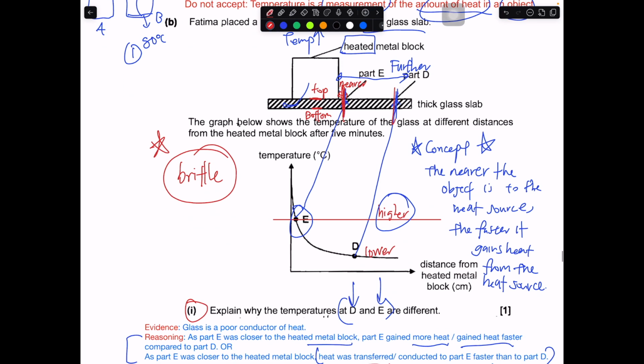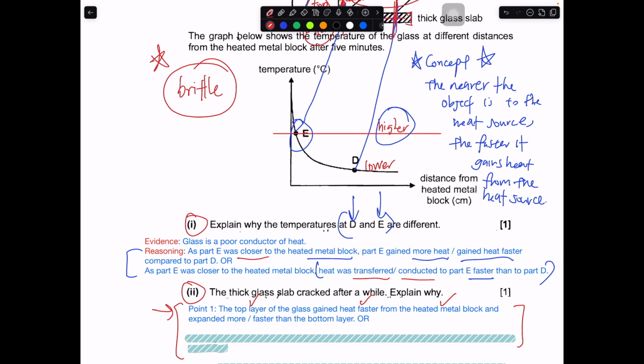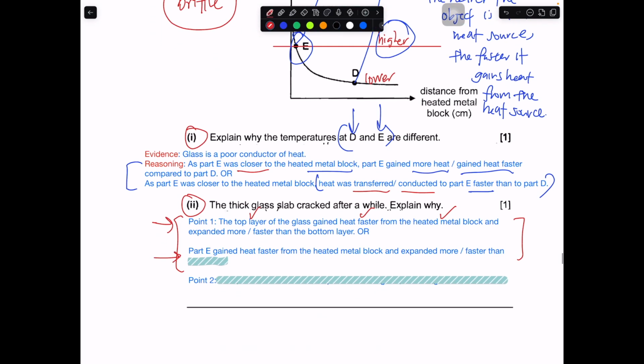Or we can even talk about part E and part D. When they say the thick glass cracks, they didn't really refer to whether it is cracking horizontally or vertically. It is quite hard to tell, but most likely it should crack this way. But since the question talks about part E and part D, which we already concluded have differences in heat gain, we can use that to explain. So we can say part E gains heat faster from the heated metal block, and expands more and faster than D. Either way will be fine. That means point one can be either top versus bottom, or part E versus part D.